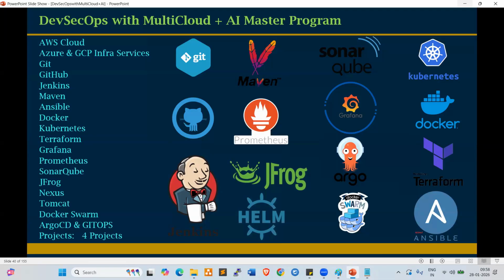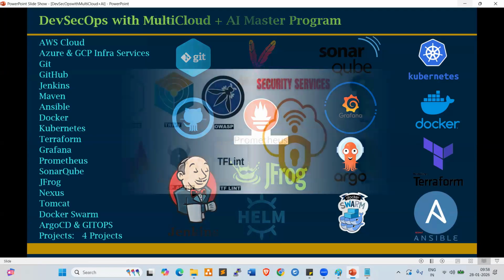Clear, everyone? Any questions, anyone? Yeah, so these are all the tools that will be covered in our course. We'll go very deep dive only. Every tool will go practically very deep dive.